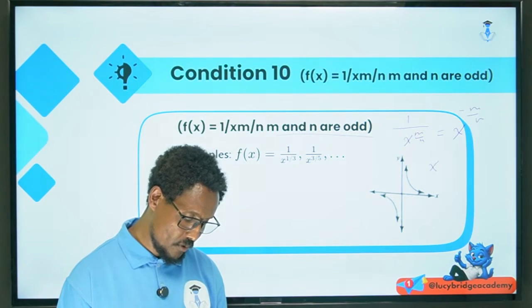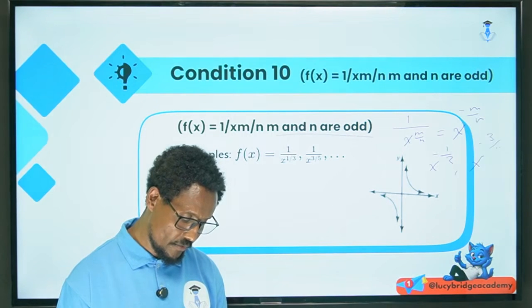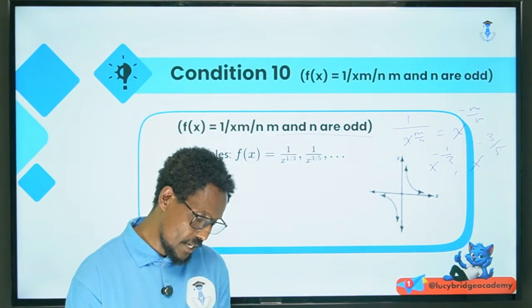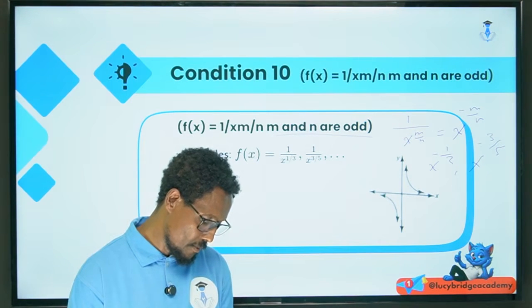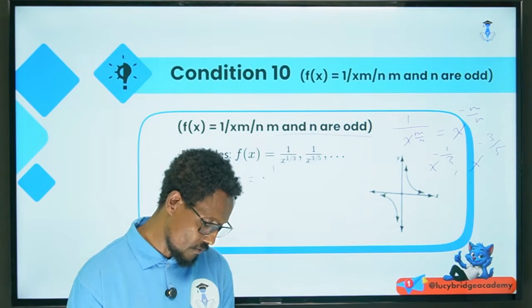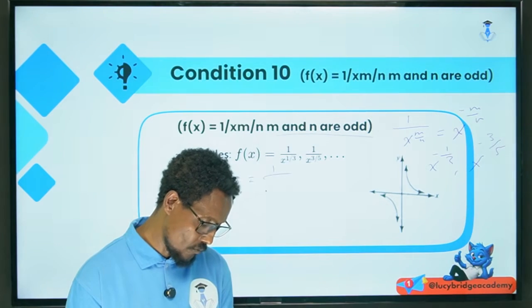That means x to the power of minus 1 over 3, x to the power of minus 3 over 5, and so on. For example, take f of x equal to x to the power of minus 1 over 3. This means 1 over x to the power of 1 over 3, which means 1 over the cube root of x.